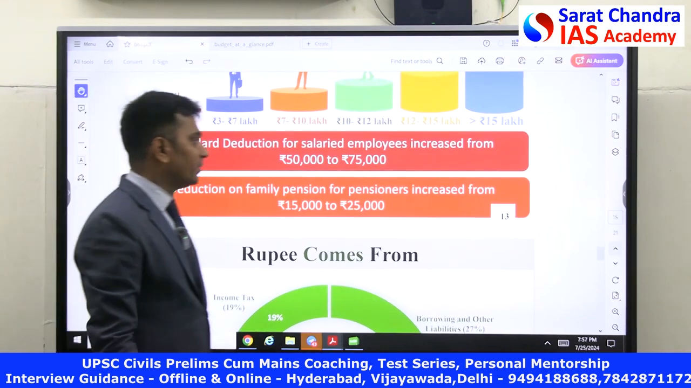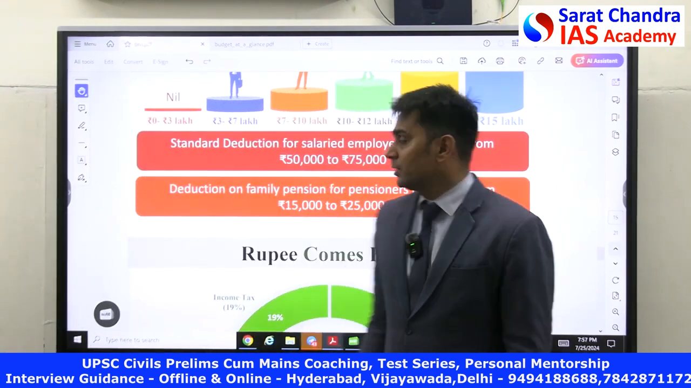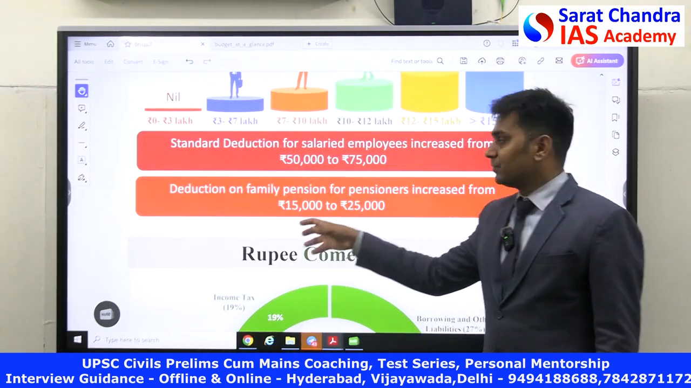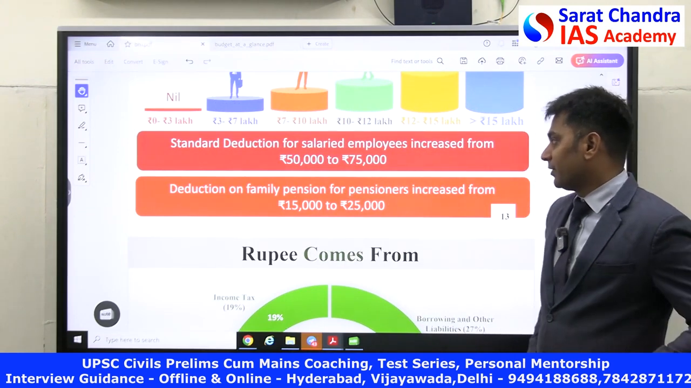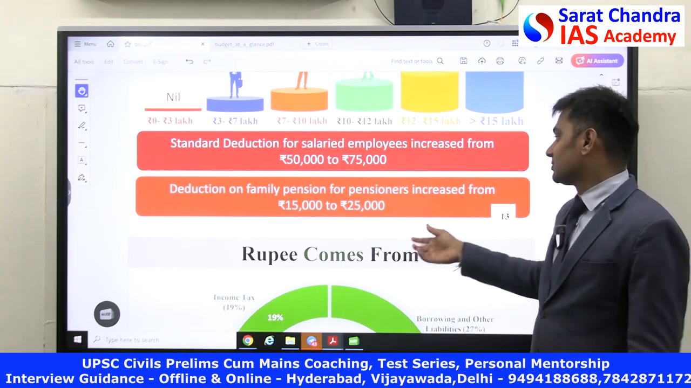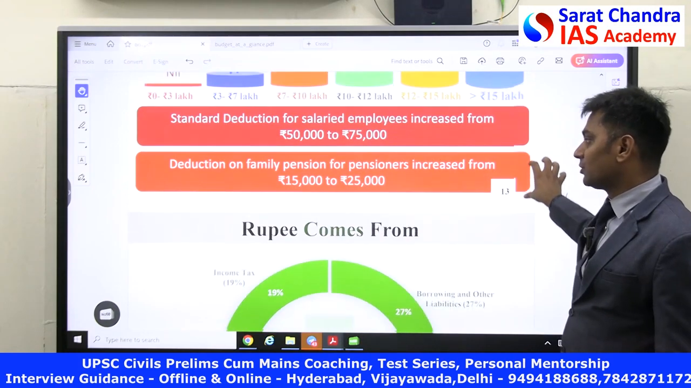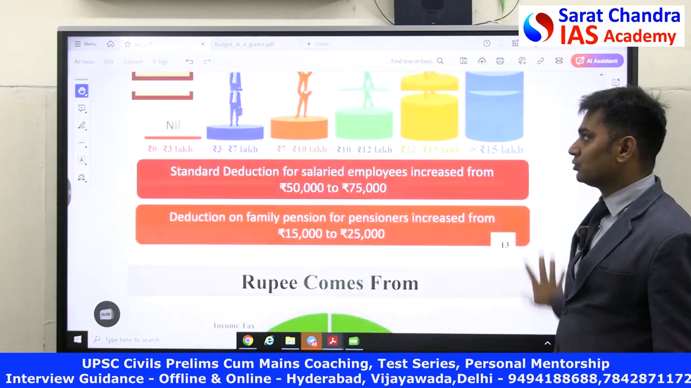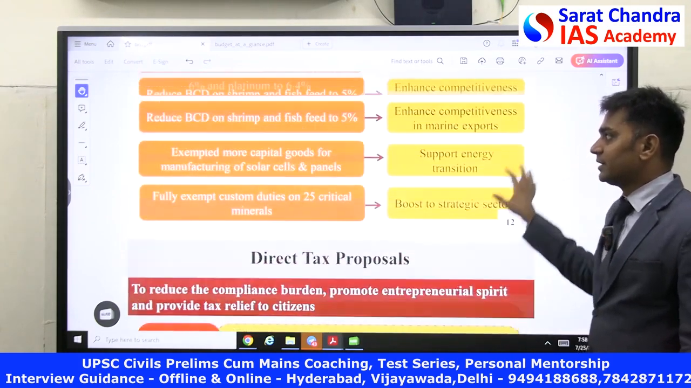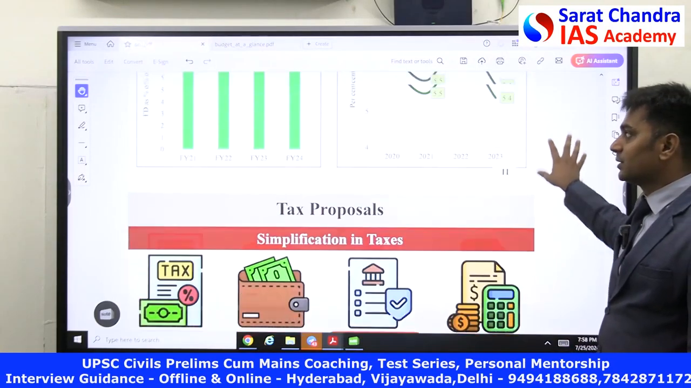The standard deduction for salaried employees has increased to 75,000. For a long period of time, it was 50,000. Now they have increased it to 75,000. Deductions on family pensions: for pension, it's increased from 15,000 to 25,000. So these are all the income tax changes that they have made.